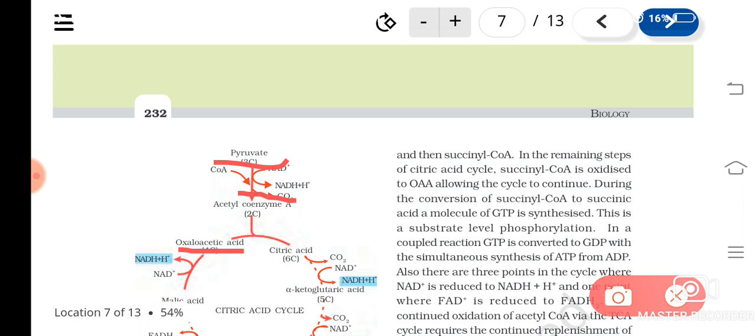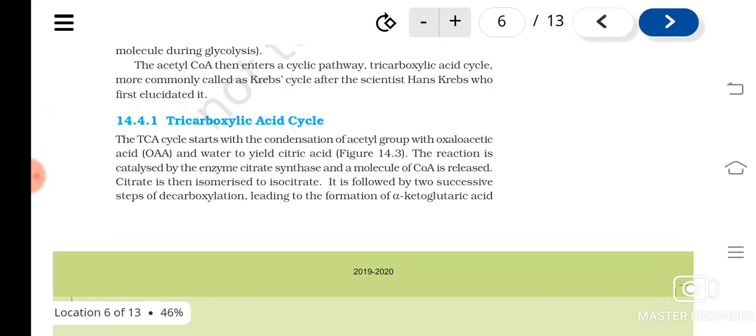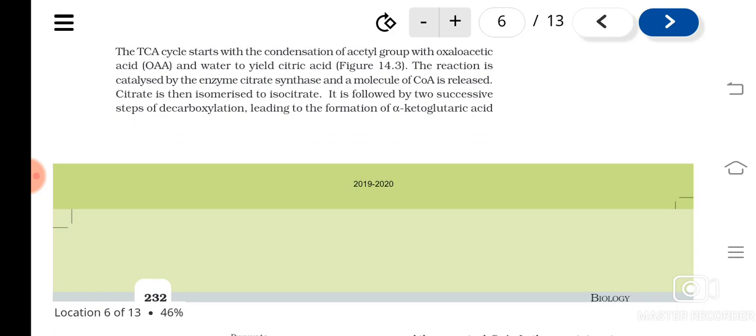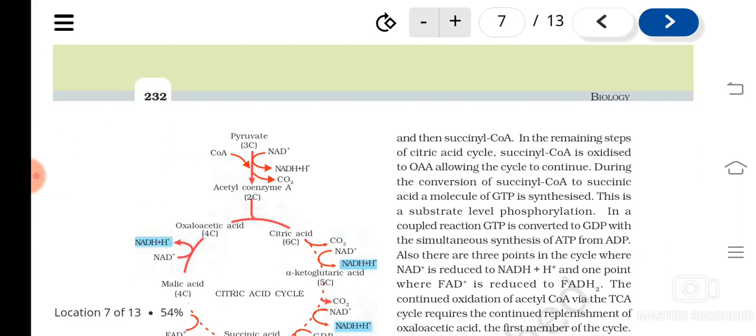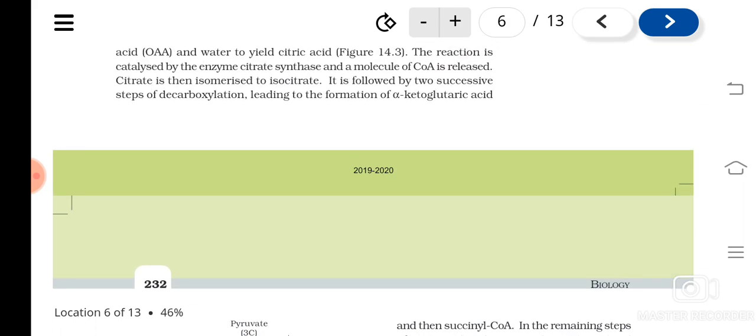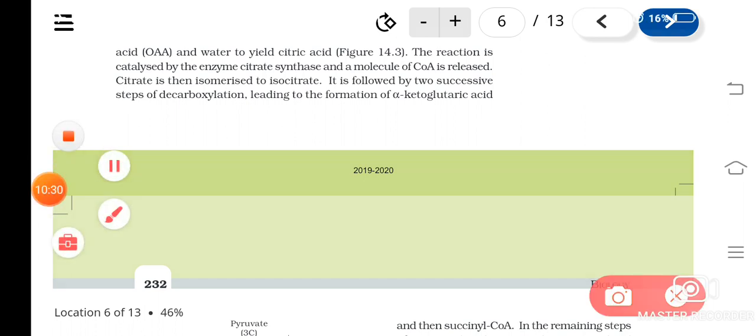So oxaloacetic acid and acetyl coenzyme, they combine to form a 6 carbon molecule known as citric acid. That's why the cycle is also known as what? Citric acid cycle. Understood? Then we can see that after this, the citric acid will get converted to its isomer known as isocitric acid, that is here, okay, isocitric acid. Understood? It will isomerize to form isocitrate or isocitric acid.